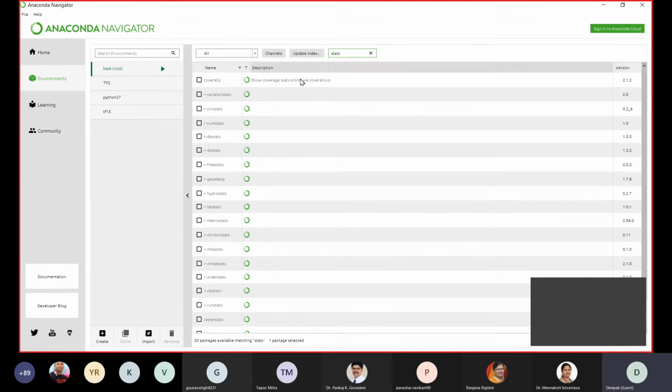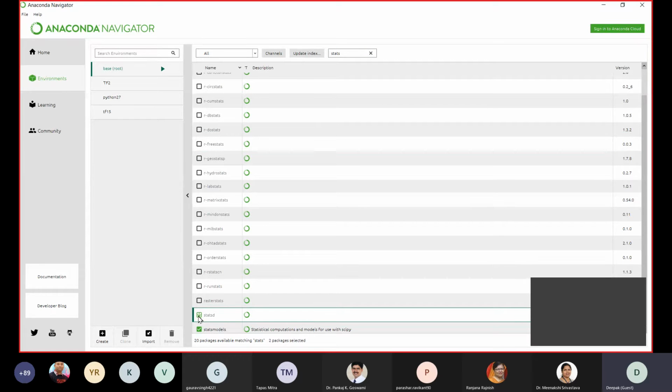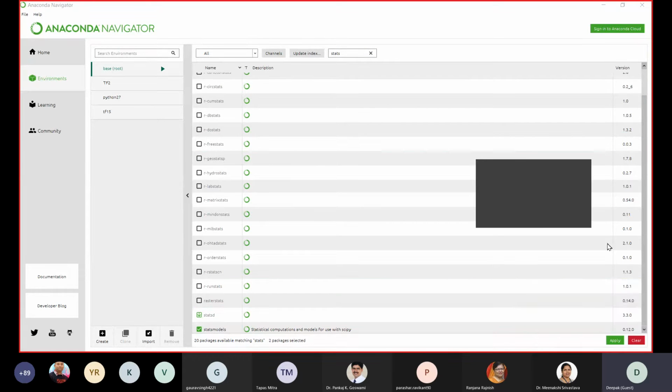I'm searching for stats. You can see a lot of packages related to stats. You can select any package, and in the bottom right corner there is an apply button. After selecting and clicking apply, you can install any packages you want.